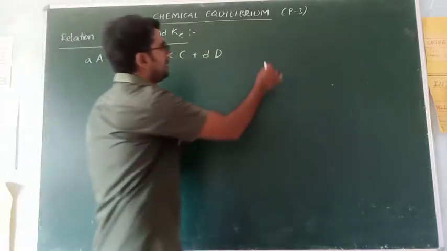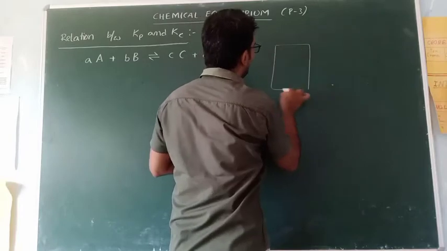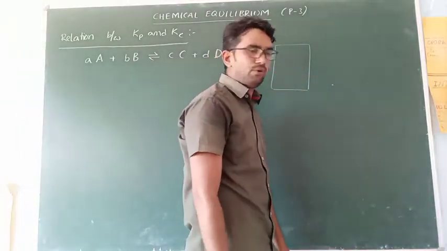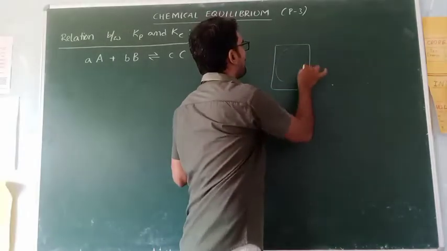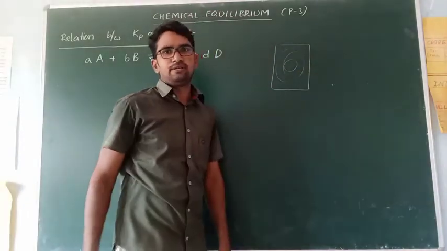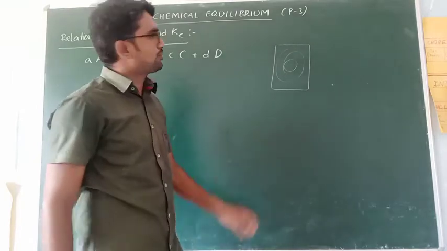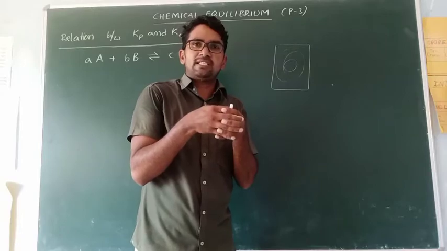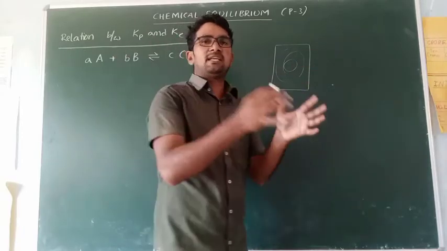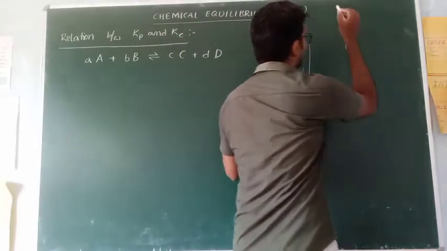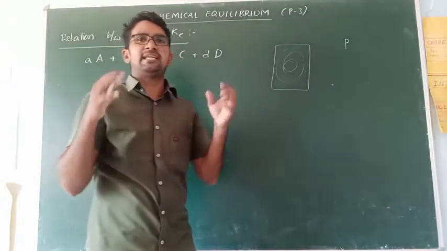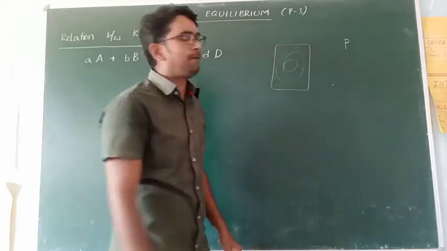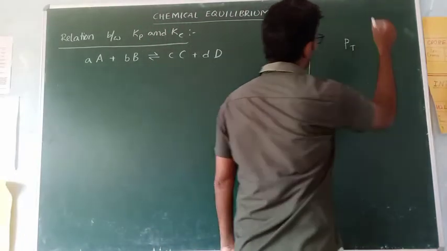Closed vessel means these four, A, B, C, D, are gaseous compounds, and they are present in the closed container. So a mixture of four gases is present. The four gases together create one pressure. That pressure is called the total pressure, P or P total.